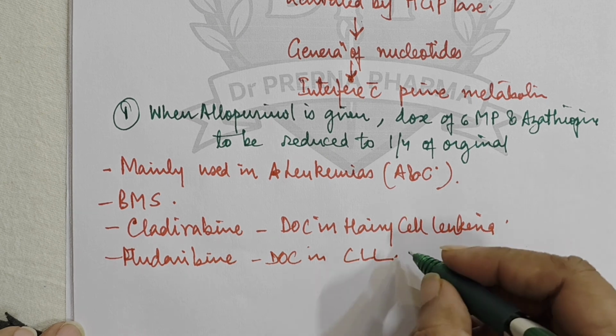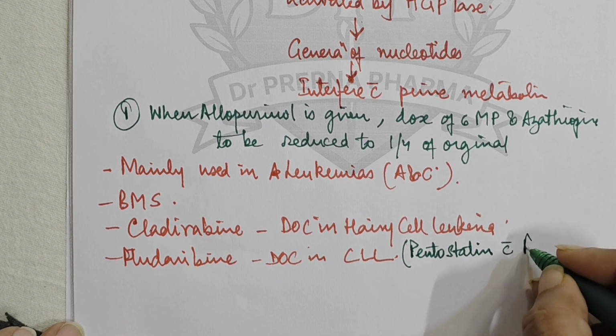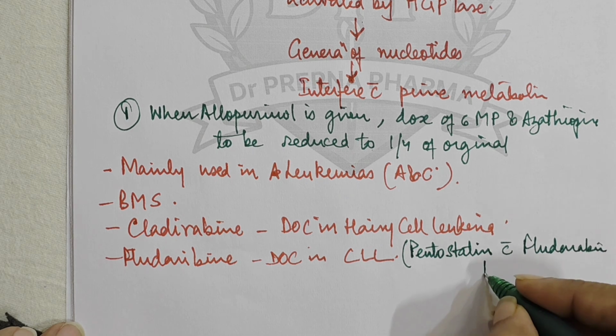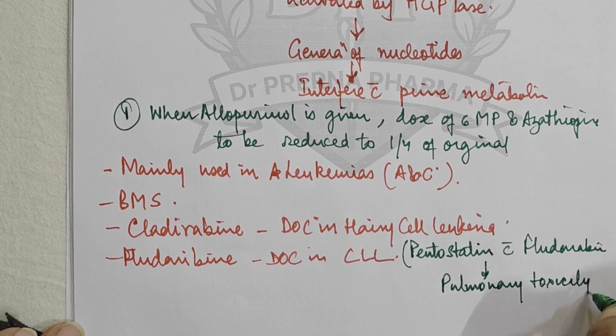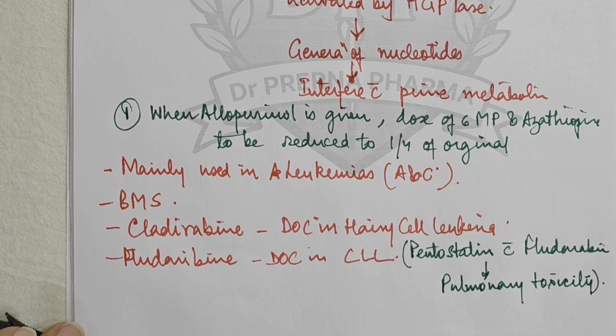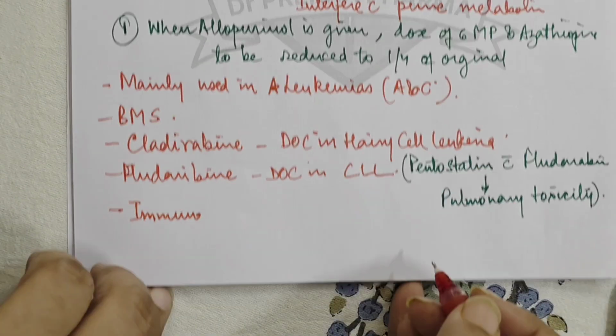Then using pentostatin with fludarabine is known to cause pulmonary toxicity, so they are not used together. Okay, then these drugs cause immunosuppression.